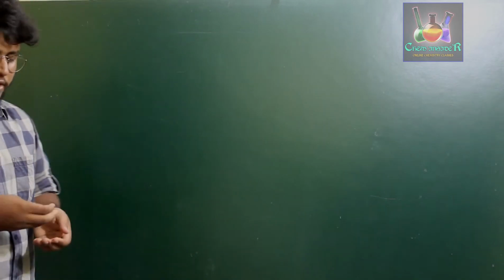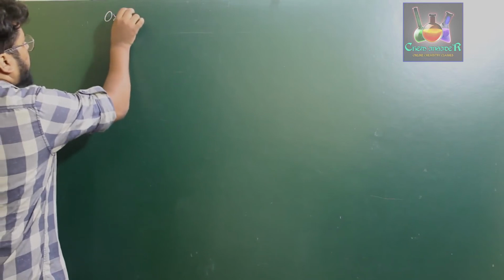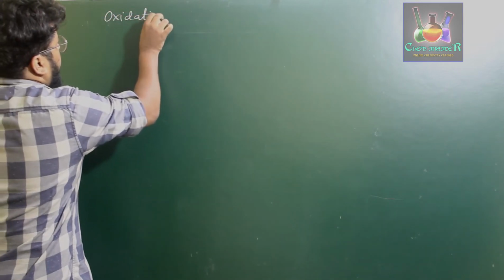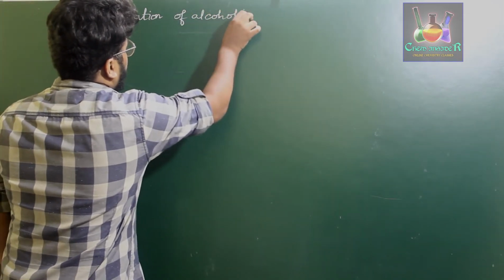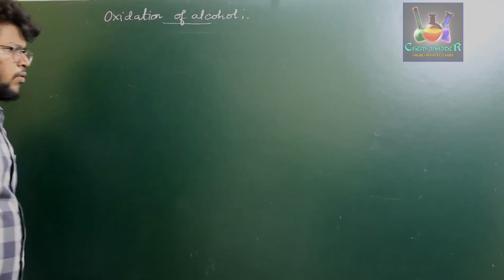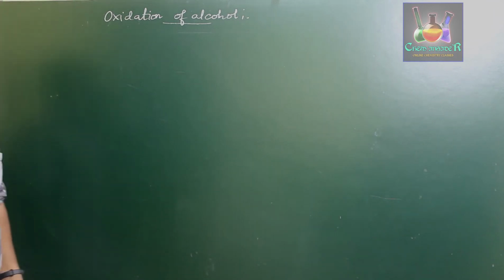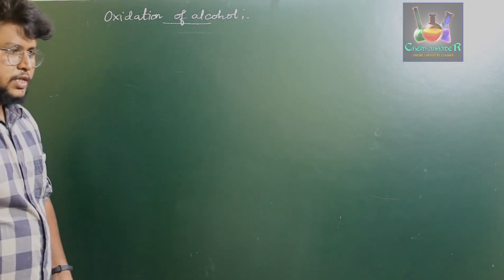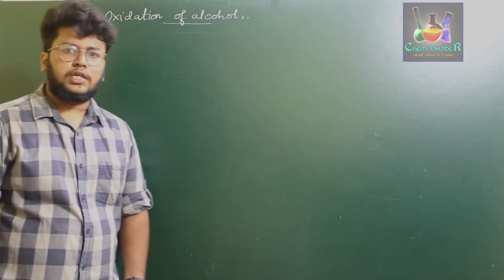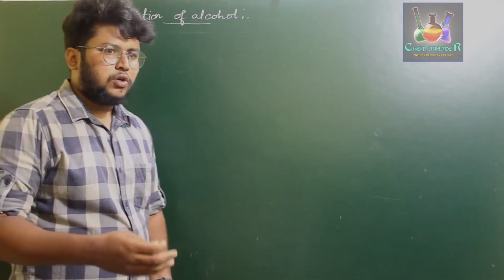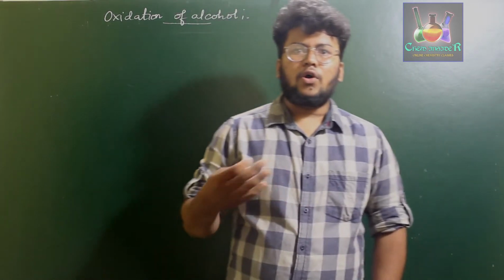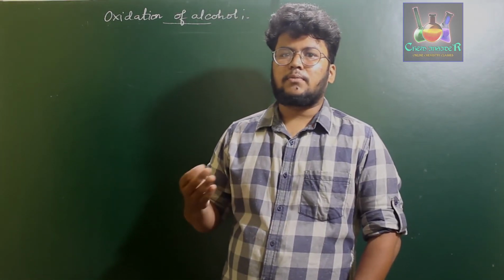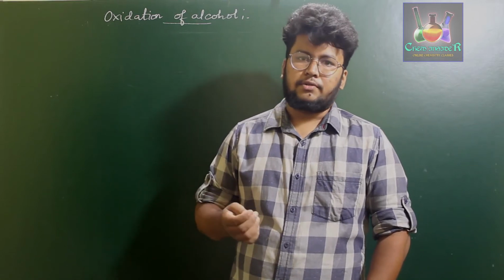First we'll discuss oxidation of alcohol and then we'll discuss oxidation of phenol. For oxidation of alcohol, when you treat primary or secondary alcohols with mild oxidizing agents, they undergo oxidation, that is, they increase the number of bonds by losing hydrogen.